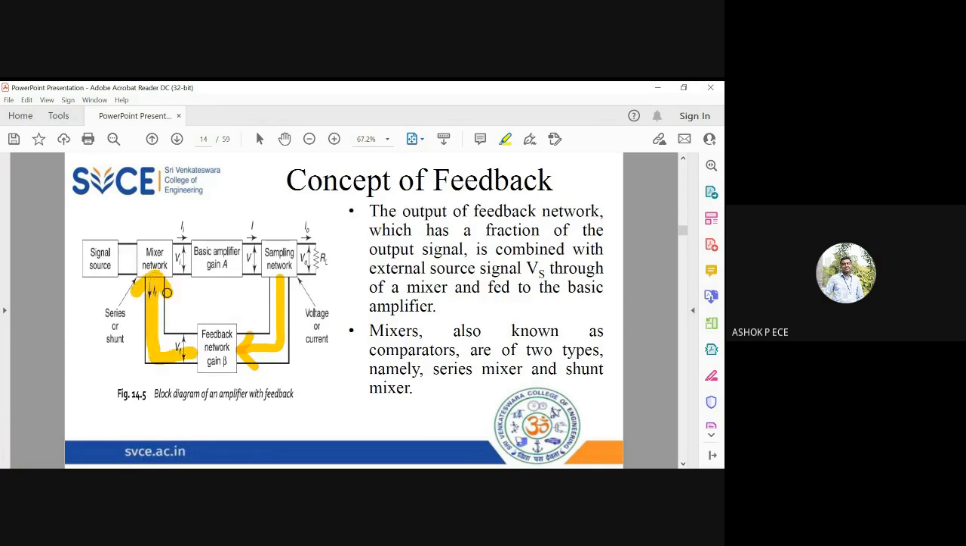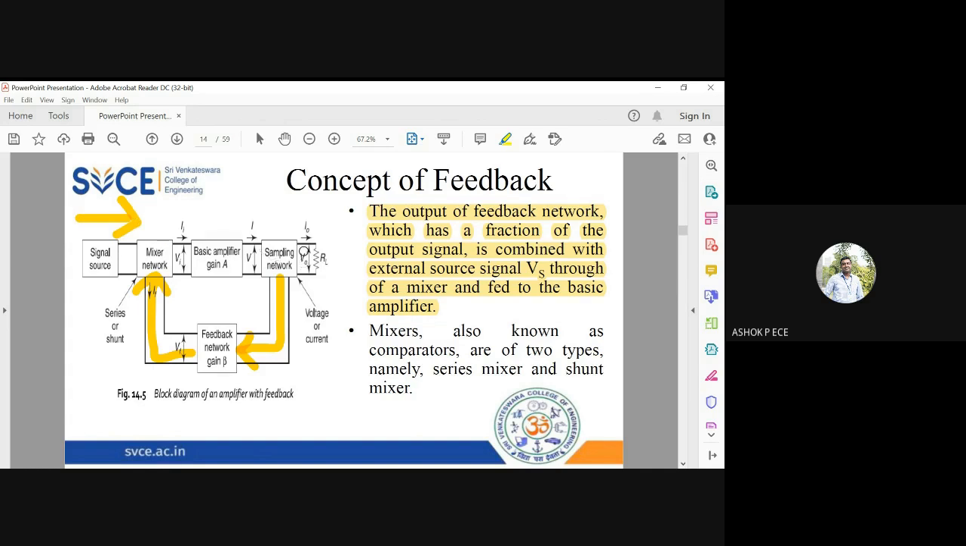using the mixer network. Okay, so see here, the output of the feedback network, which is only a fraction of the output signal, is combined with the external source through the mixer network. So the mixer network will combine the signal coming from the feedback network along with the input signal source. The mixer network can be additive or subtractive also. So it will just combine the signal from the feedback network and the signal coming from the signal source.